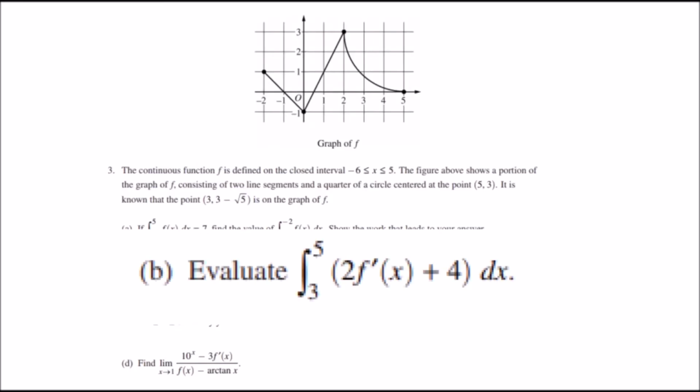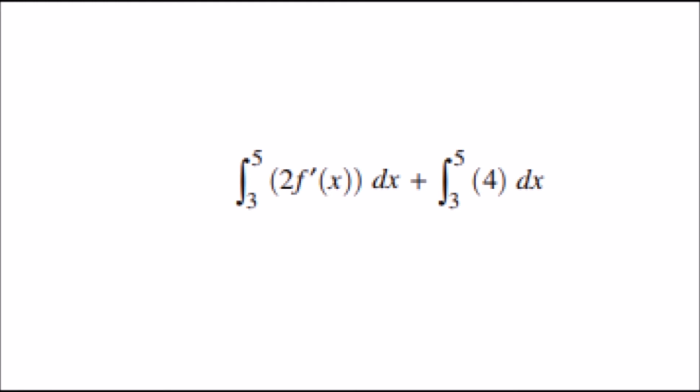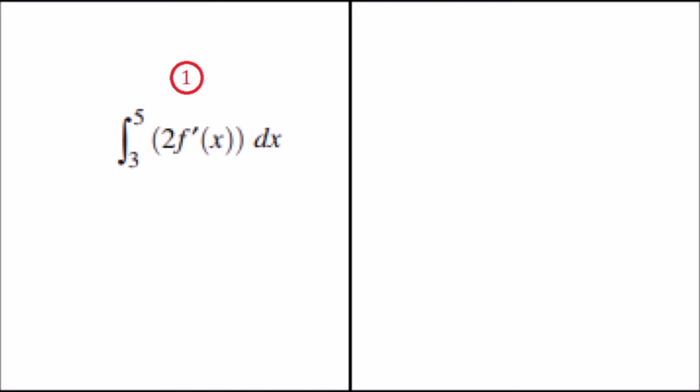Part B of number 3 says to evaluate the integral from 3 to 5 of 2 times f prime of x plus 4. And since it's addition, we can break this into 2 separate integrals. The first one would be the integral from 3 to 5 of 2 times f prime of x dx, plus the second integral, which is the integral from 3 to 5 of 4 dx. So for the first integral, we can just move the 2 to the outside, and since the integral is an antiderivative, this f prime of x would just be f of x, and then solved from 3 to 5.